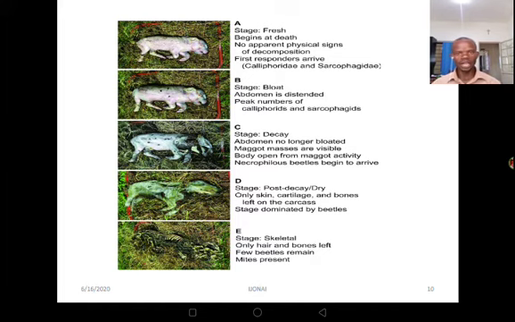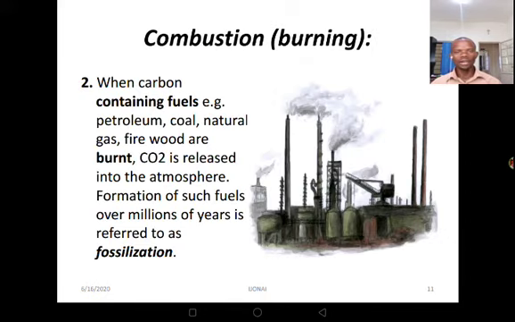So we have here an animal which is undergoing decomposition. You can critically look at this slide. It has different stages, from stage A up to stage E. Then we have another process by which carbon dioxide is added to the atmosphere: combustion or burning. When carbon-containing fuels, e.g. petroleum, coal, natural gas, firewood, are burned, carbon dioxide is produced into the atmosphere.